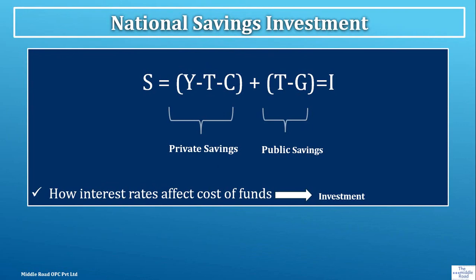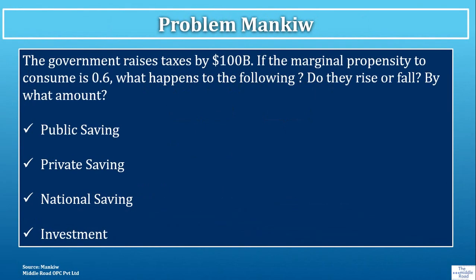So we have seen what is national savings. We saw national savings is equal to investment, which is the investment demand. We derived the equation last time, and we'll see this in the numericals. In the two numericals we'll be doing, a lot will depend on how to calculate private saving and public saving. Private saving is Y minus T minus C. Y minus T is the disposable income, and disposable income minus consumption gives you private saving. Public saving is the tax minus the government purchases.